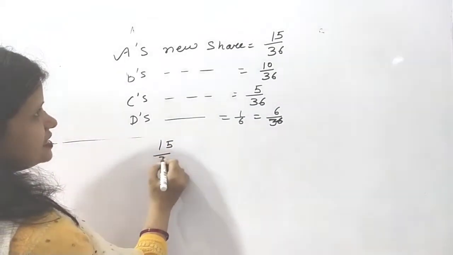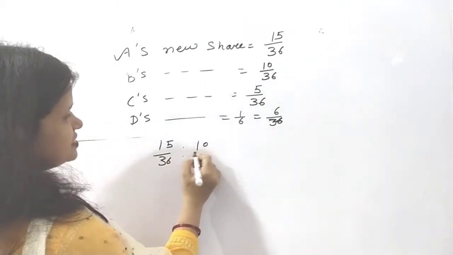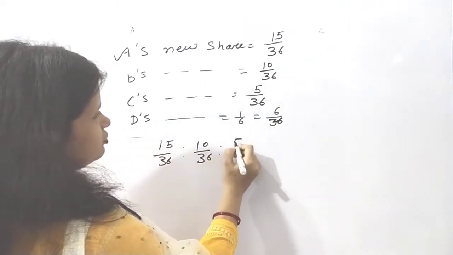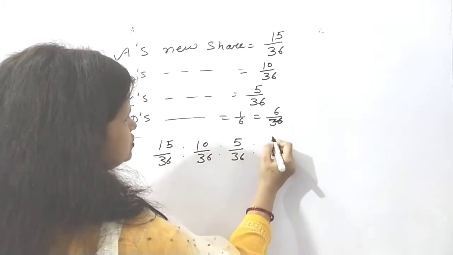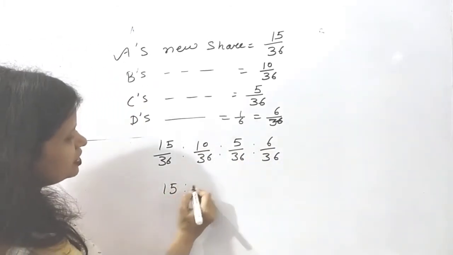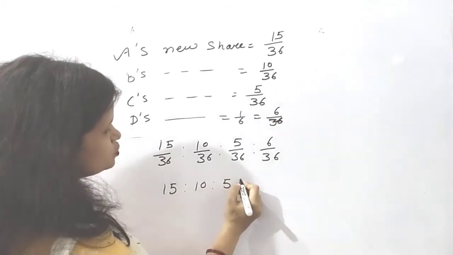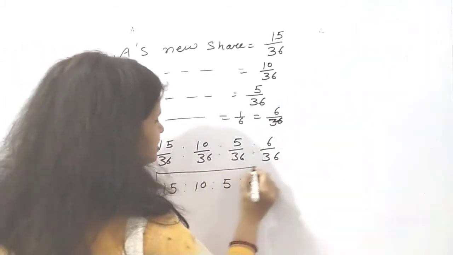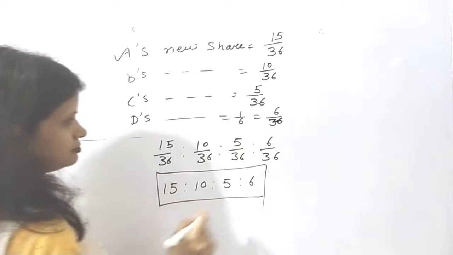15 by 36 is to 10 by 36 is to 5 by 36 is to 6 by 36. So your answer will be 15 is to 10 is to 5 is to 6. This will be the new PSR.